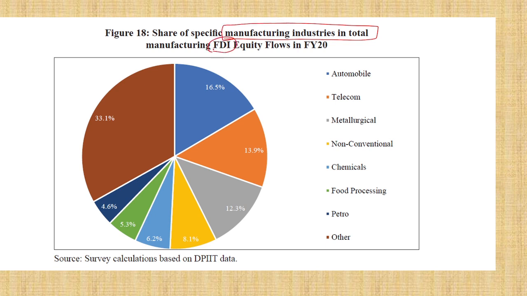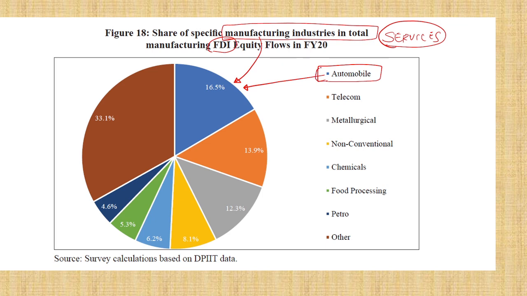Where is the maximum FDI concentrated? Where நீங்க அதை பார்க்கணும். Software, but software services, that is in a separate slide. This is manufacturing. Okay, we are talking about industry. So the first highest investment in FDI manufacturing is automobile. That is why you have all this Ford, Hyundai, Renault, Nissan, everything in Chennai. For example, Chennai is called the Detroit of India.